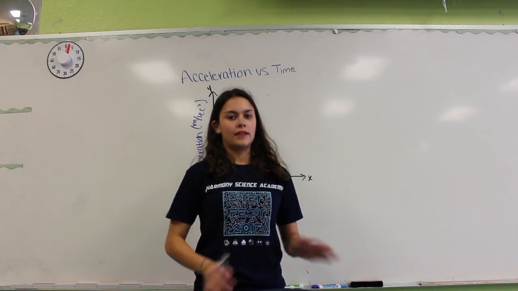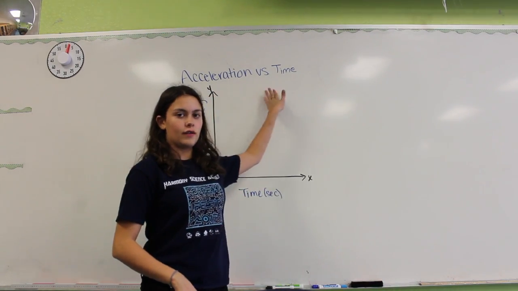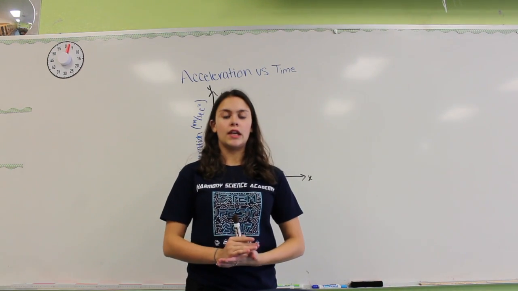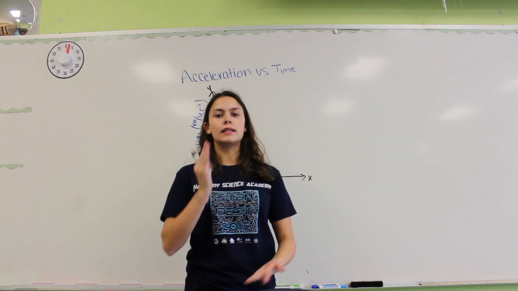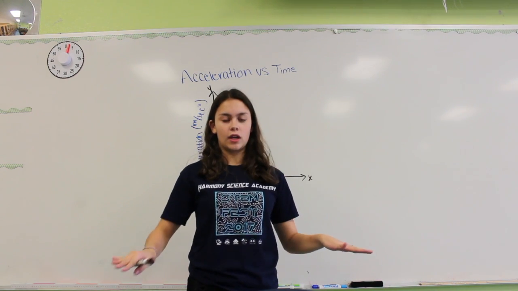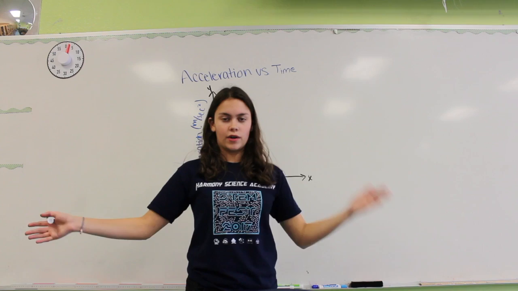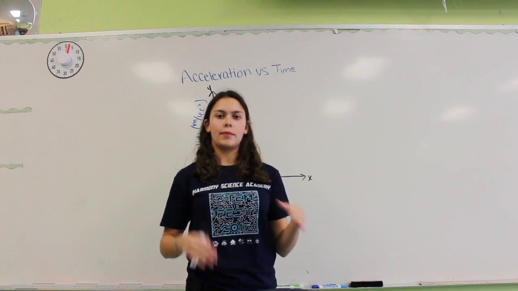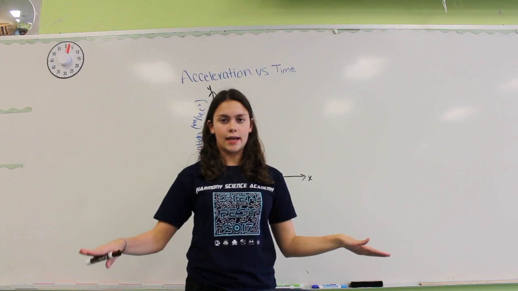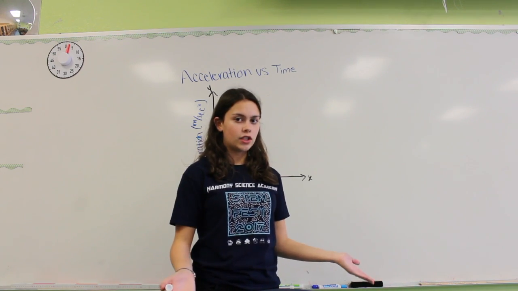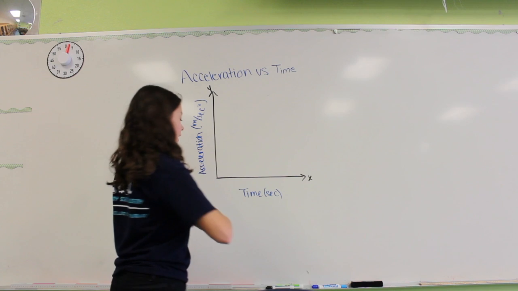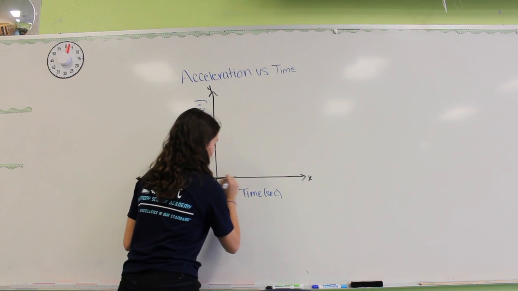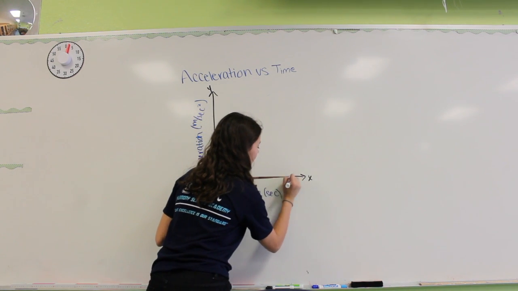Our next graph and last is going to be acceleration versus time. So when you think of constant velocity, you think of same distance, same time. It goes the same speed for however long you drive for, right? So you don't accelerate and you don't decelerate because your velocity stays the same. So your acceleration will be 0. That is why your graph will just look like a line on the x-axis.